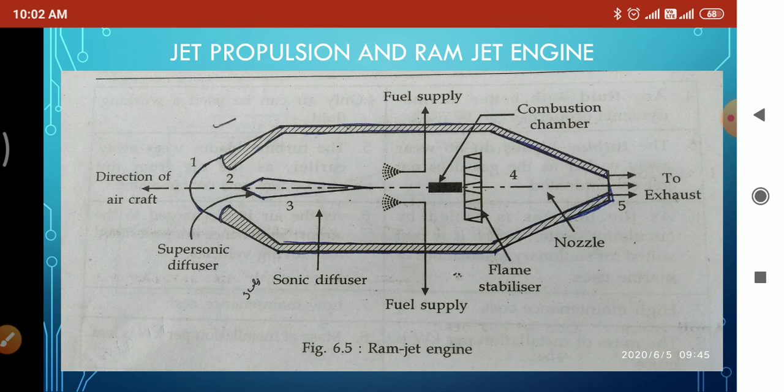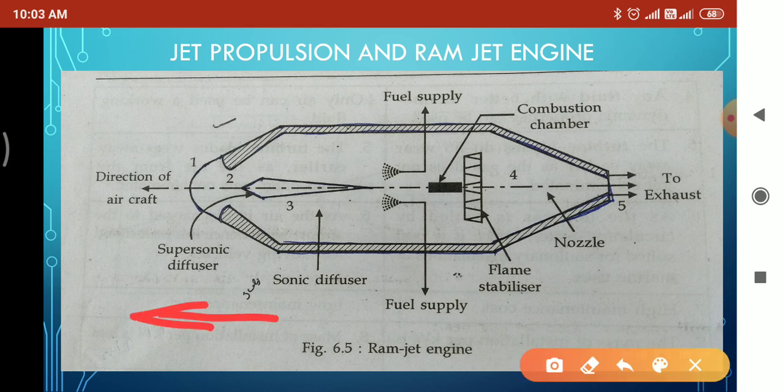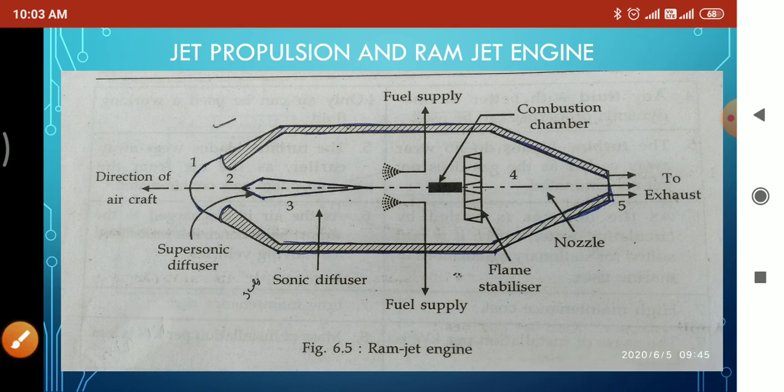Now, working of this ramjet engine. So, when the vehicle moves forward in this direction with certain velocity, with the same velocity, the atmospheric air will enter in this engine, like this. And there is a supersonic diffuser which converts high velocity into high pressure.